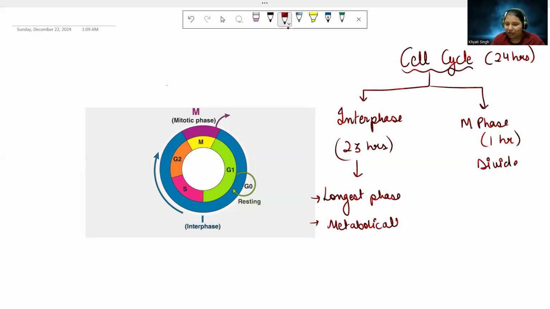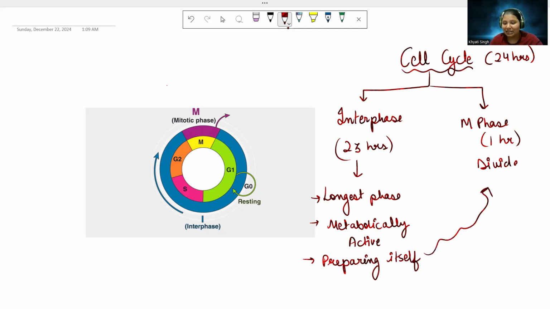Means it's going to do all the functions to stay strong, right? Metabolically active. And here, my cell is preparing itself for cell division. Preparing itself for what? For M phase, preparing itself for cell division. That's what's going to happen in M phase.